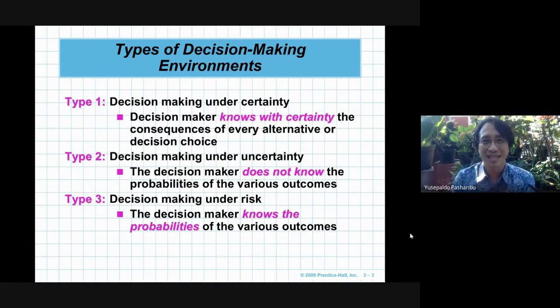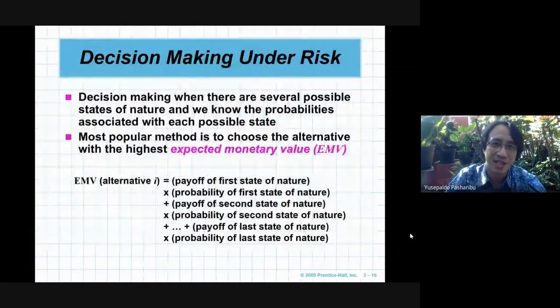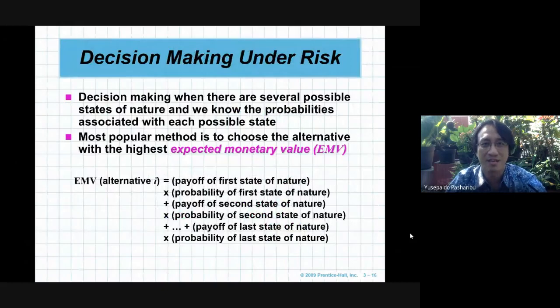One important thing that differentiates this type from the other two types of environment is the probabilities. So we understand the probabilities. Let's see the explanation about decision making under risk.